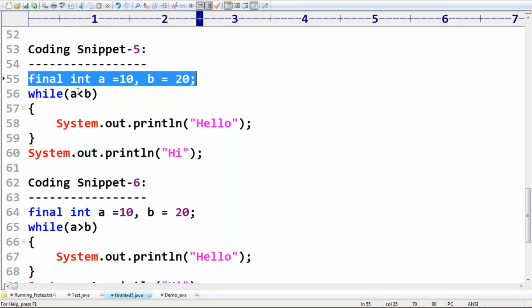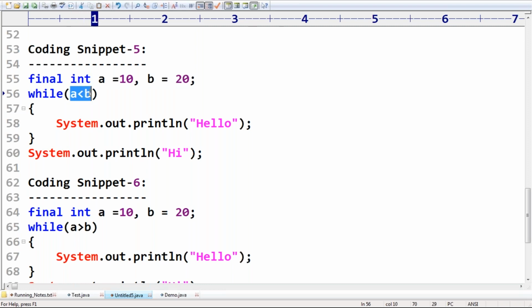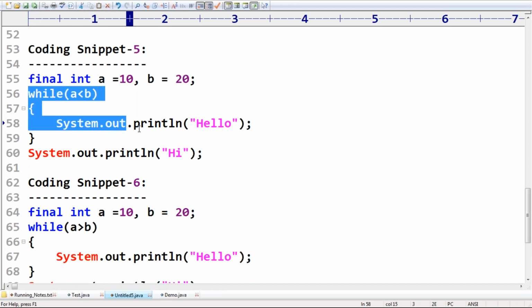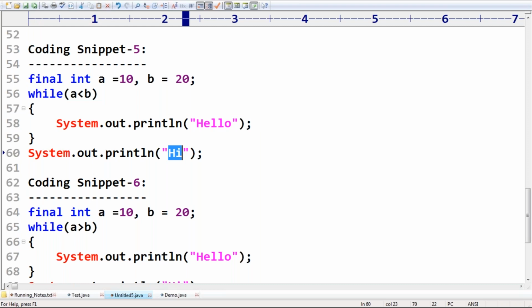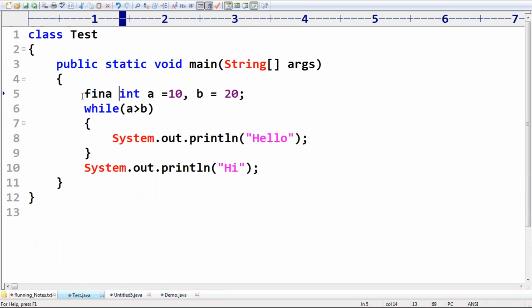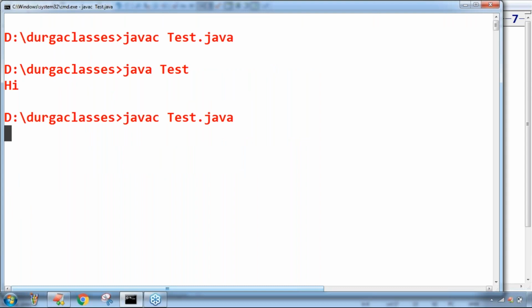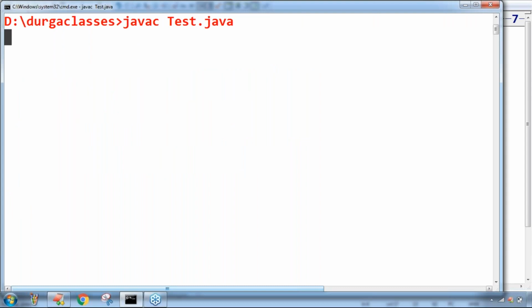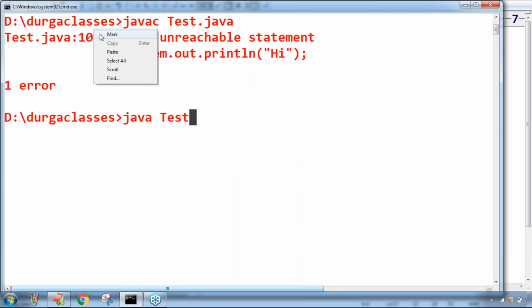If everything is a constant, the compiler can perform that comparison. So in this case, the compiler is aware it is true. If it is true, the loop keeps on executing, so when will this statement get a chance? That's why we immediately get a compile time error, sir. With final, and A less than B, the output is an unreachable statement, a compile time error.